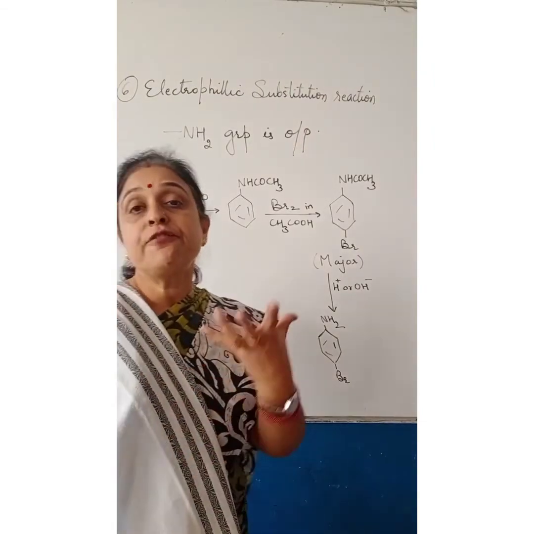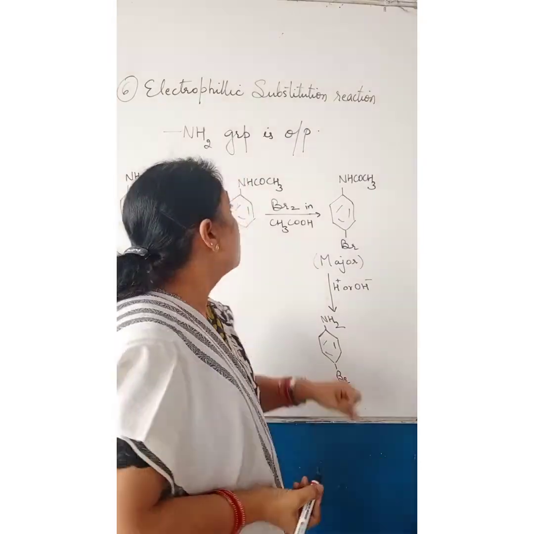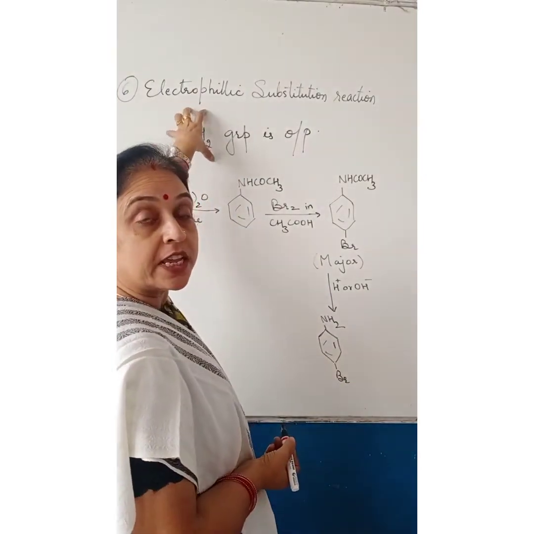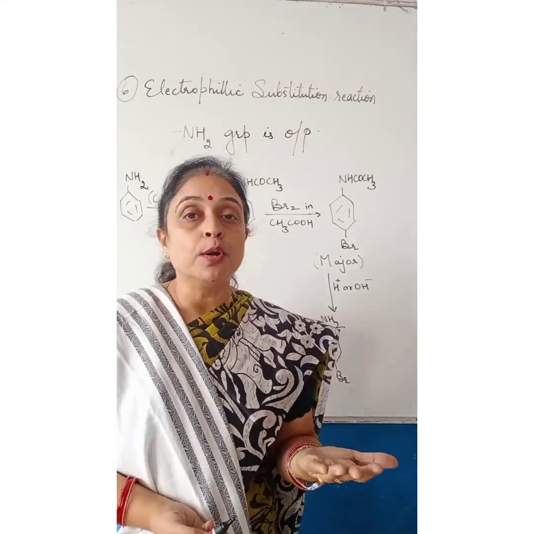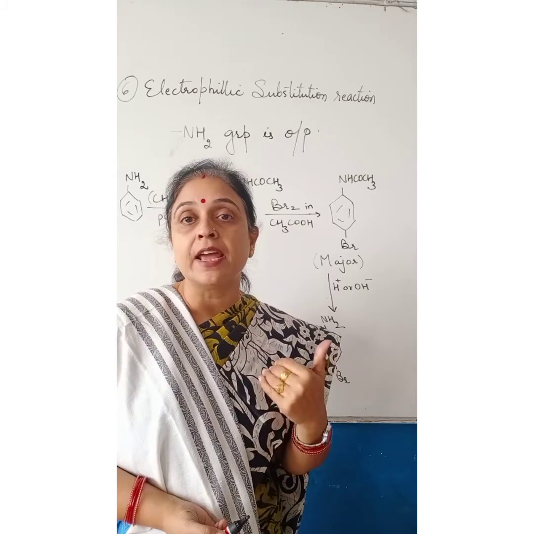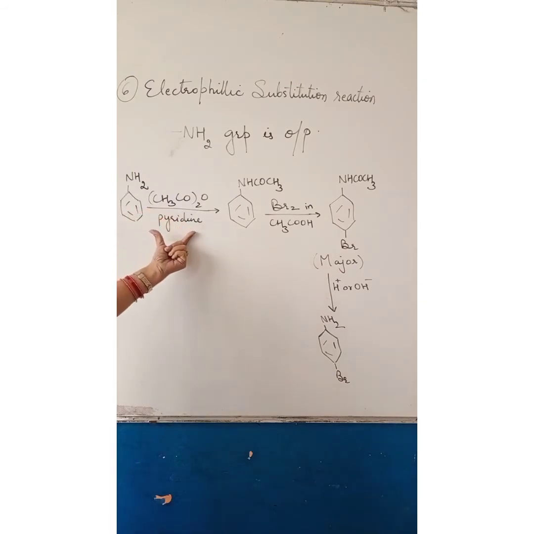Hence, if we want mono-substituted aniline derivatives, we have to protect this NH2 group by acetylation followed by substitution and then hydrolysis. For example, you can see this is aniline. We are reacting with acetic anhydride in presence of pyridine.